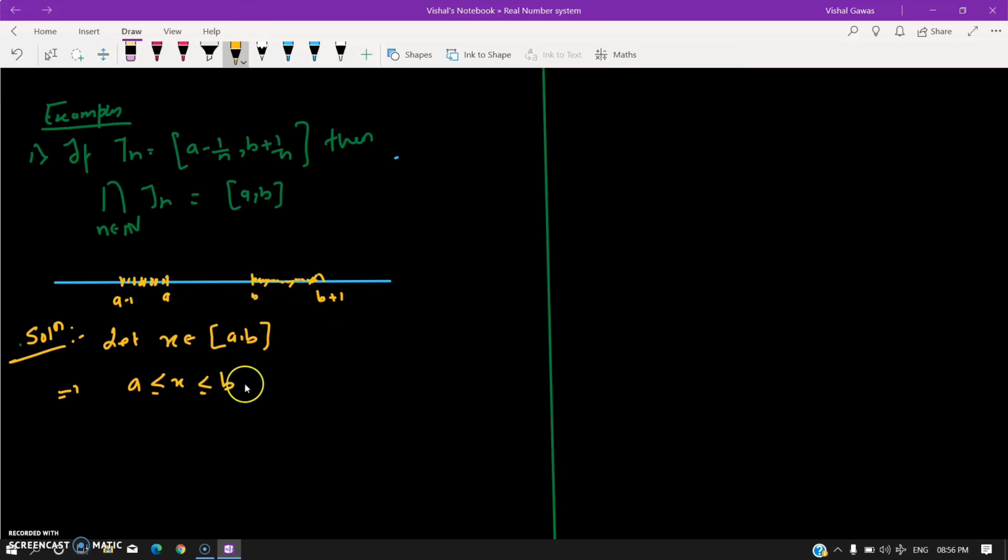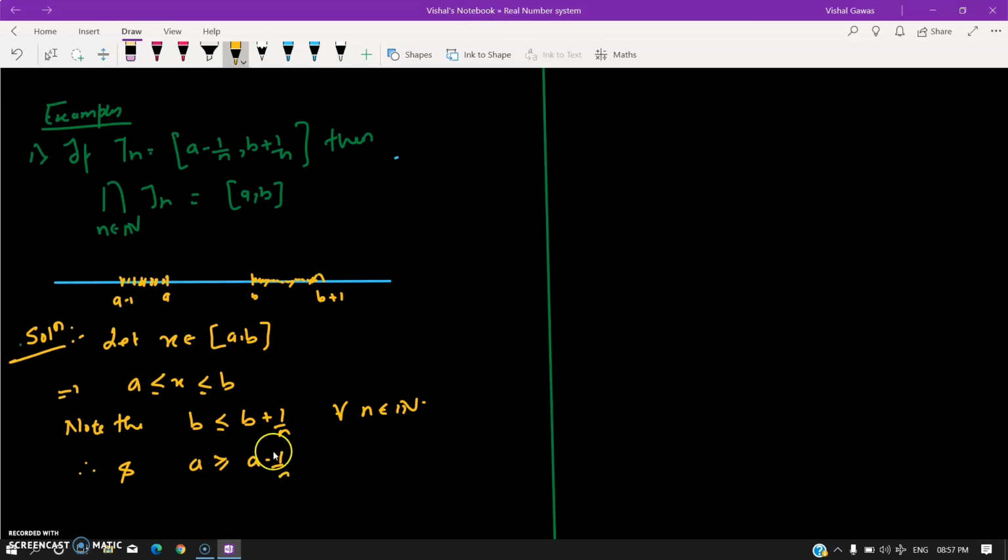Note that b is always less than or equal to b plus 1 by n for every n in N, right? And a would be bigger than a minus 1 by n, because you are subtracting a positive number here, right?